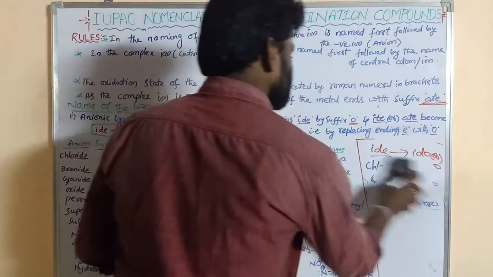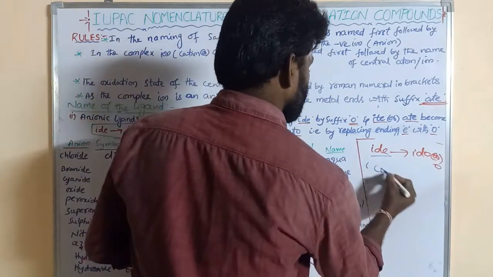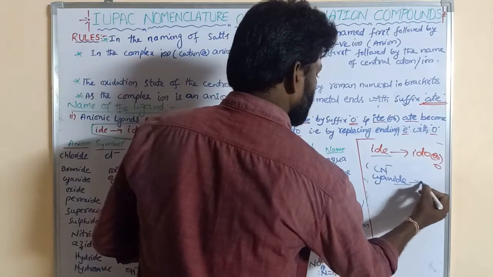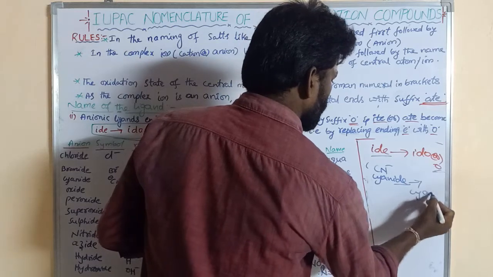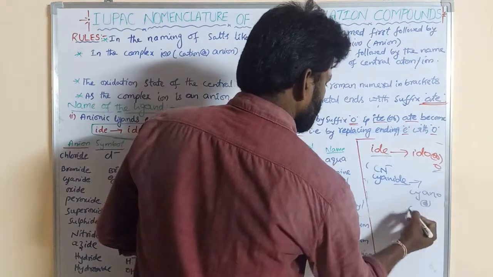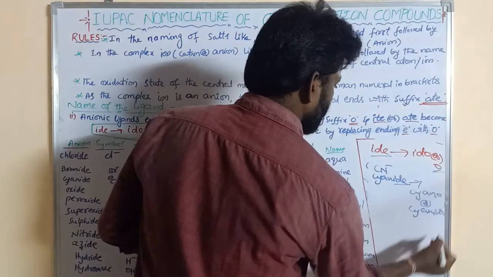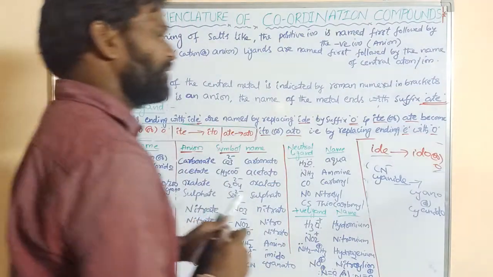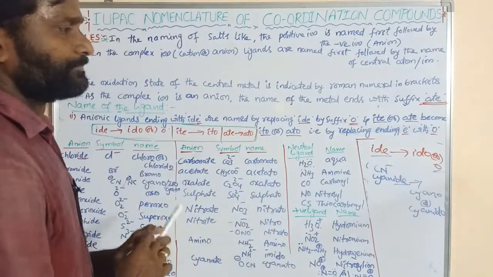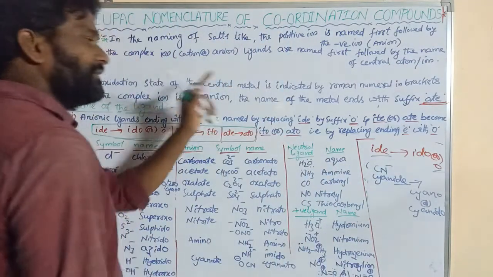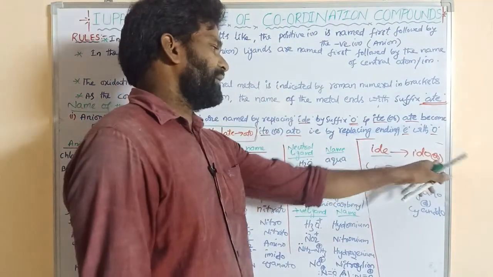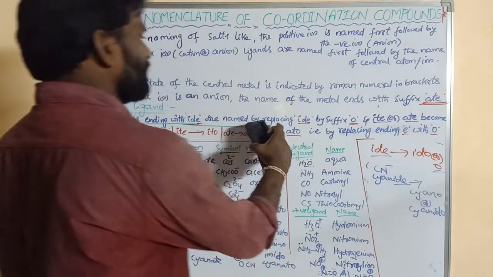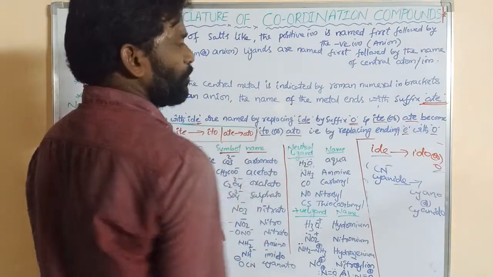Similarly, CN minus, what is its name? Cyanide. So this is replaced by O, cyano, or cyanido, both are right. Cyano or cyanide, right? So anionic ligands ending with ide are named by replacing ide by the suffix O, right?